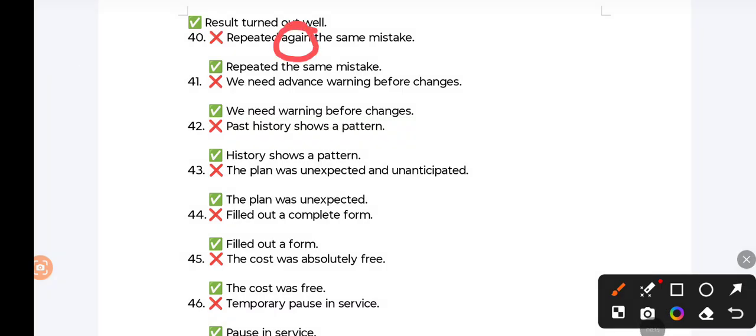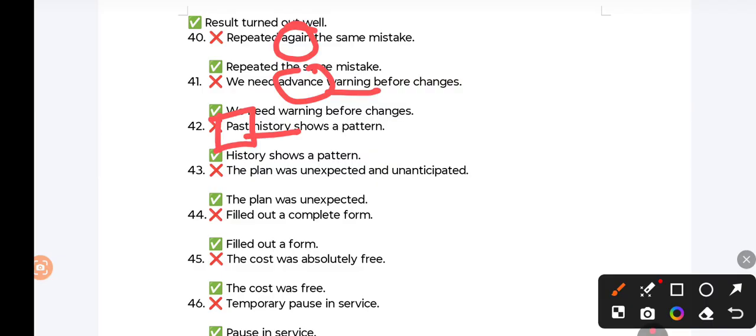"We need advance warning before the changes." Warning is always given in advance. So we rather say "we need warning before changes." "Past history shows a pattern." History is always about the past. So here the word "past" is superfluity. "History shows a pattern."